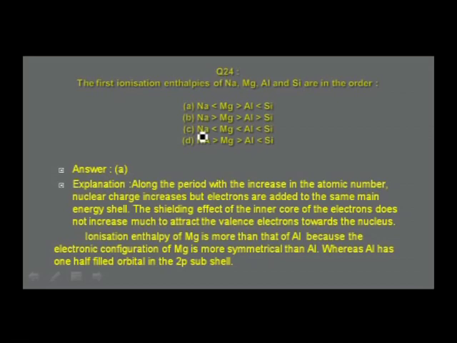So, in the case of magnesium, the symmetric arrangement is there. Whenever there is symmetrical arrangement, the electrons present in this type of arrangement are more stable. To remove an electron from the highly stable state, you have to spend more energy. Therefore, the ionization enthalpy of magnesium is more than that of the next element, aluminum, in that period.